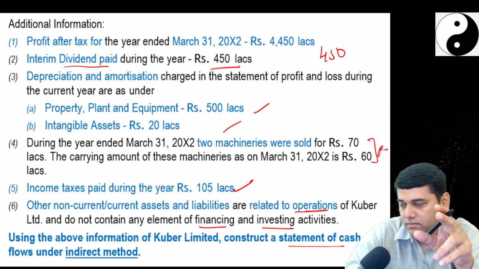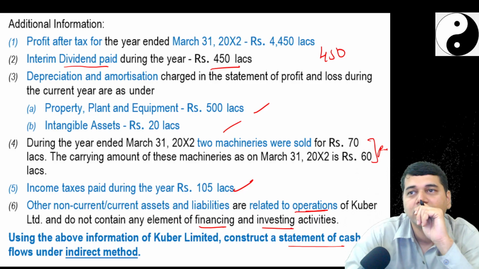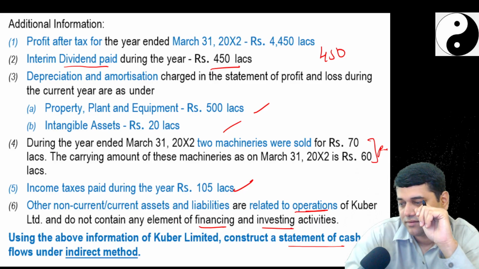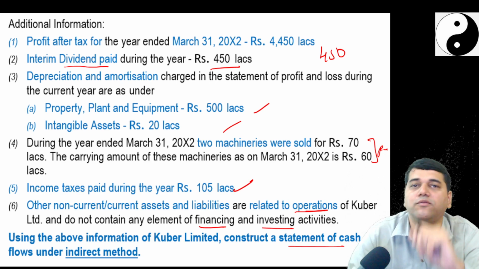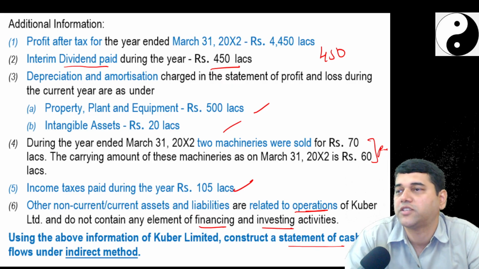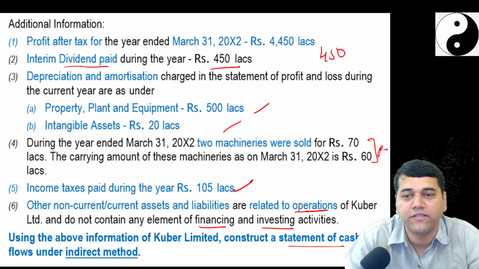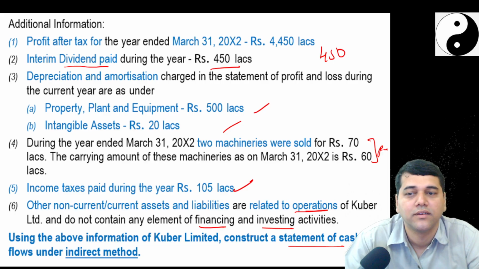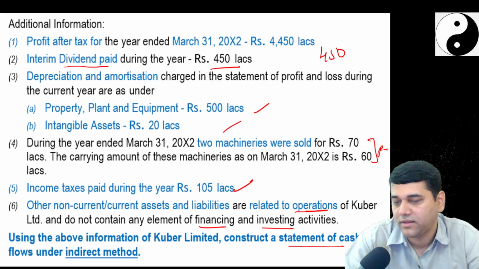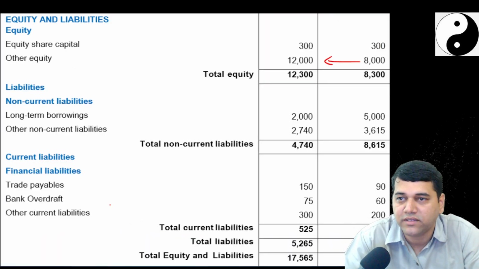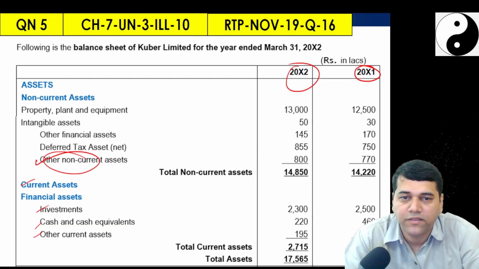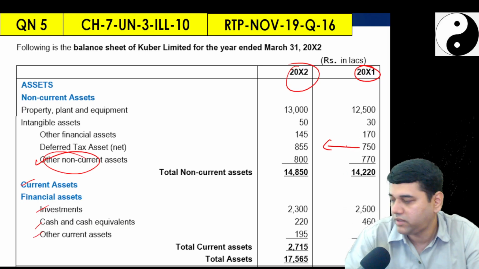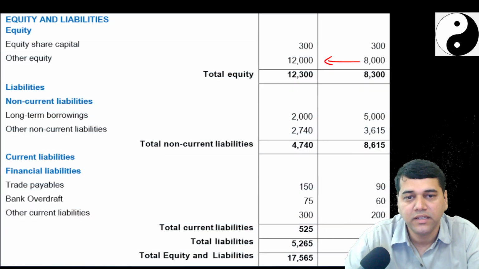Deferred tax, what will you do? What type of transaction is deferred tax? Is it not non-cash? So what should you do? Add it back. But where is the deferred tax? Where is it sitting? Okay. If you see, how much is the deferred tax here? Deferred tax asset, how much is the increase? 105. So how much is the total taxes paid?